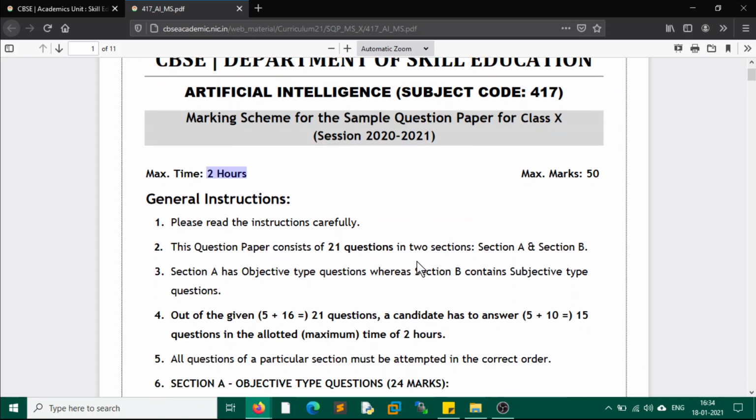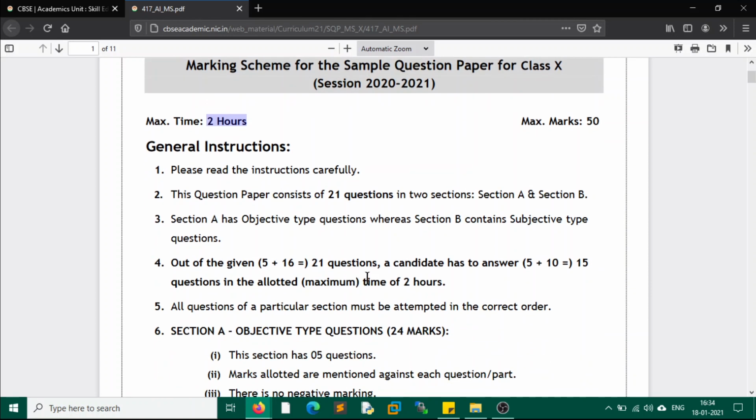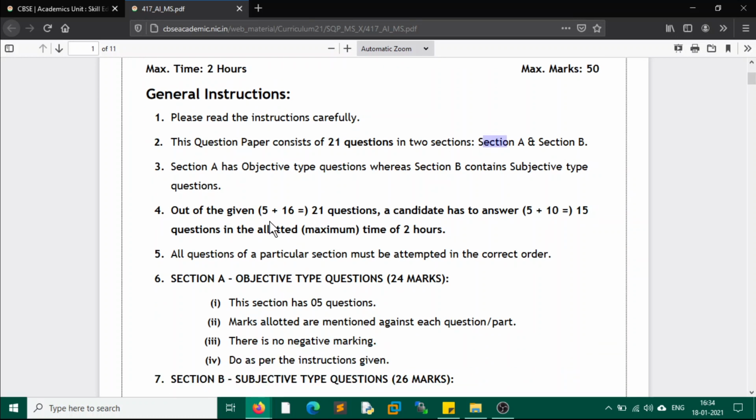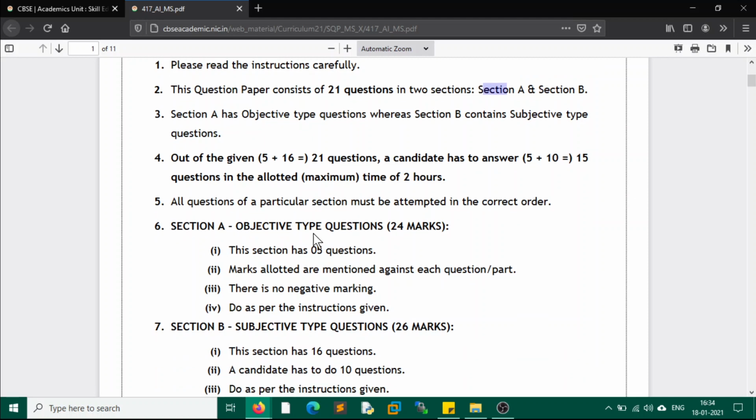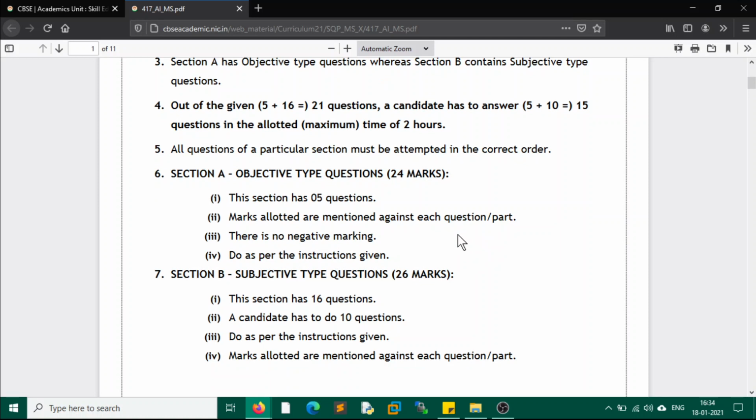Right. So here, as you can see in the instructions, the same kind of instructions will be there in your final examination as well. The question paper will have 21 questions within 2 sections, which are section A and B, and out of the given 21 questions you have to answer 15 questions. So there are 6 extra questions. All the questions of a particular section must be attempted in the correct order, so you have to write the number in sequence and properly attempt in the correct order.